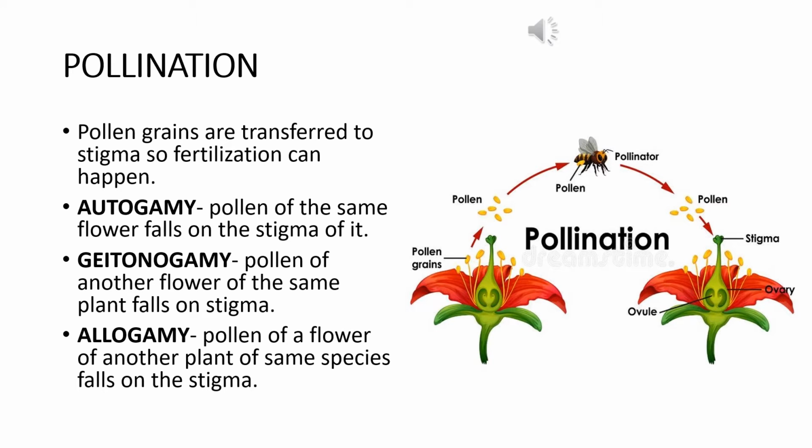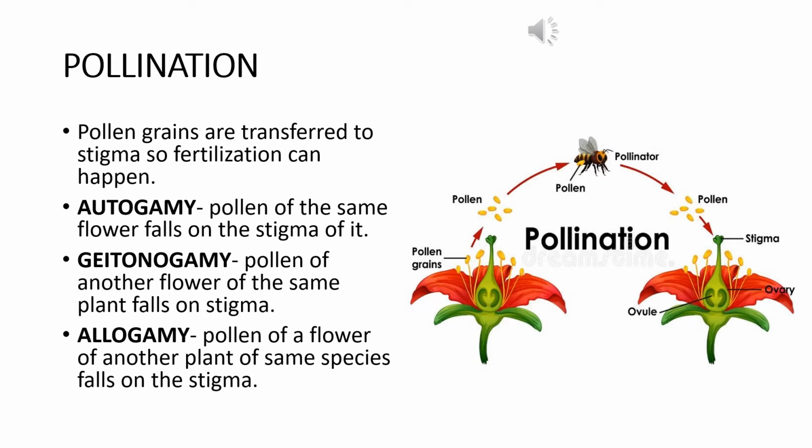Transfer of the pollen grains from the anther of one flower to the stigma of that flower only or any other flower is known as pollination. Now pollination can be of two types. One is called autogamy, where pollen of the same flower falls on the stigma of the same flower only.